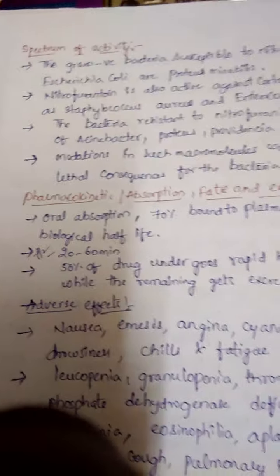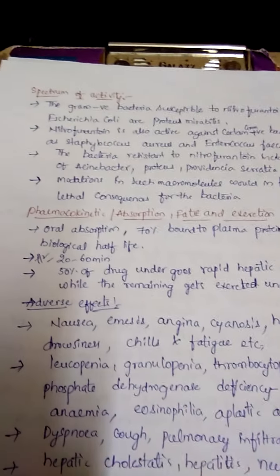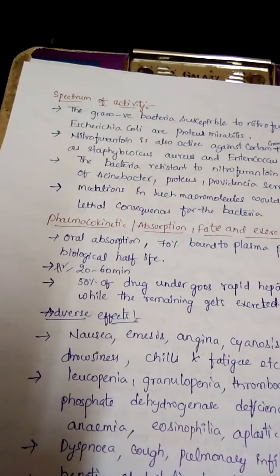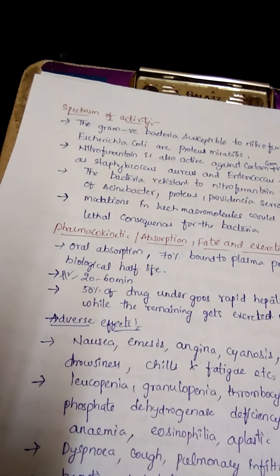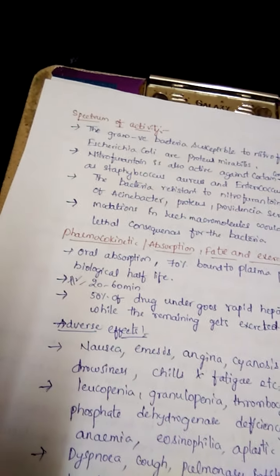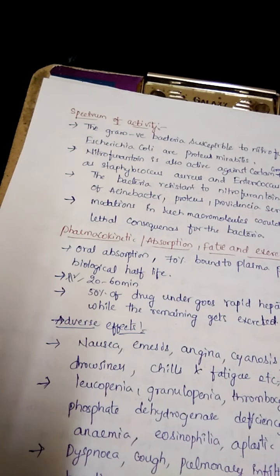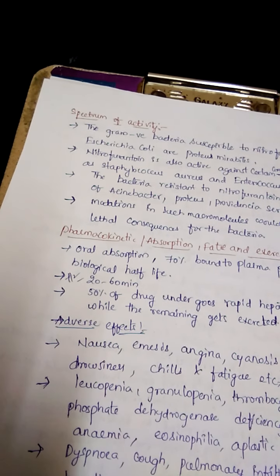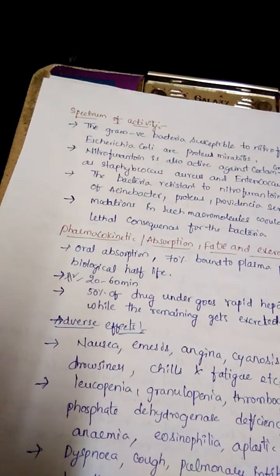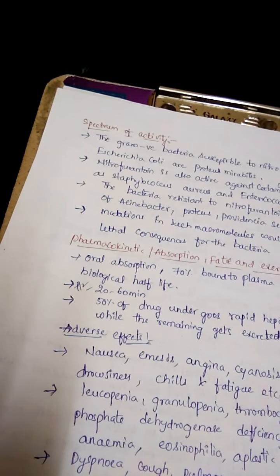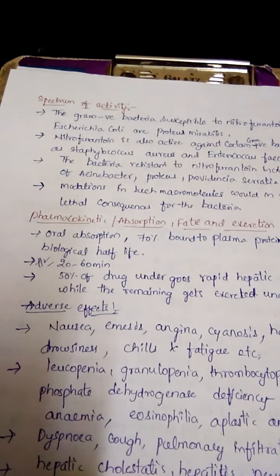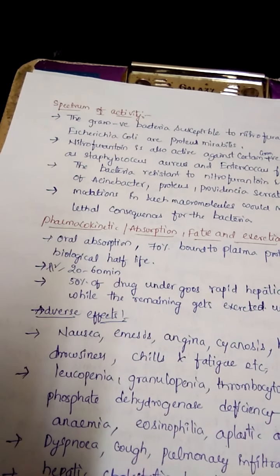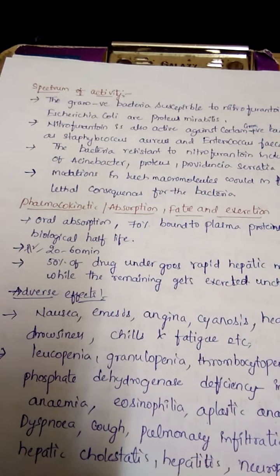Coming to the pharmacokinetics: absorption, fate and excretion of nitrofurantoin. Mainly it is by oral absorption, and nearly 70% of the drug may be bound to the plasma proteins and exhibits its biological half-life. The half-life of nitrofurantoin is 20 to 60 minutes. Nearly 50% of the drug undergoes rapid hepatic metabolism, while the remaining gets excreted through the urine.